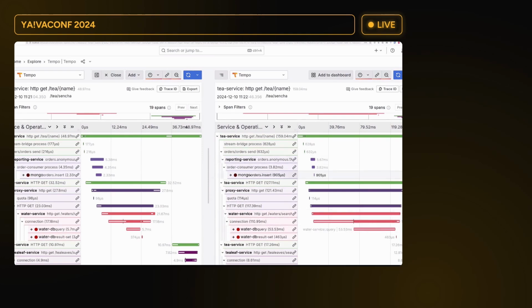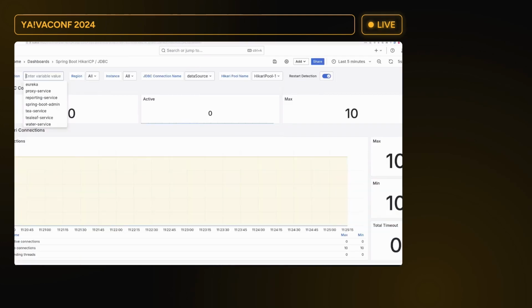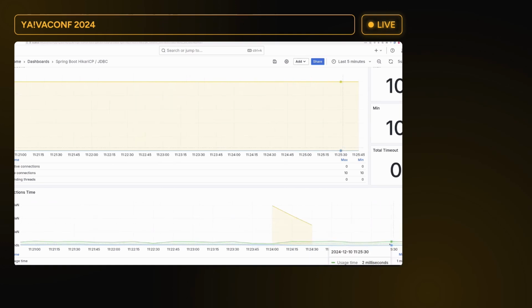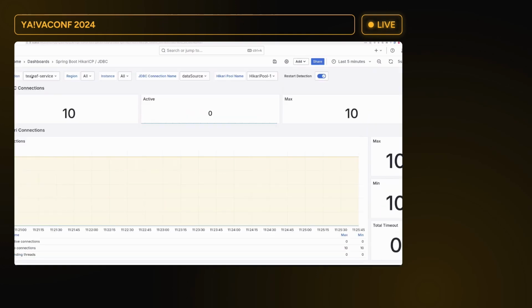But first, let's look at the tleaf service, because that seems fine. So let's look at the tleaf service, and we can see that the connection times are fine. Here we had a small spike, but other than that, it's very steady. Now let's look at the water service, let me refresh this. Oh, because we were looking at the tleaf service.